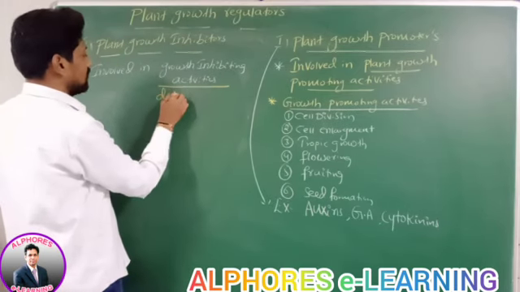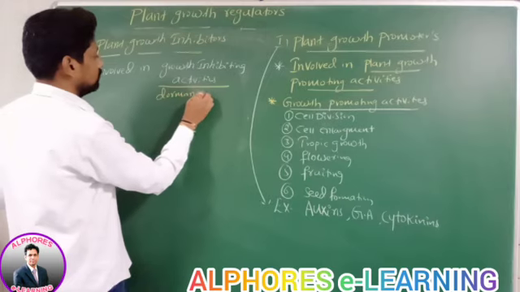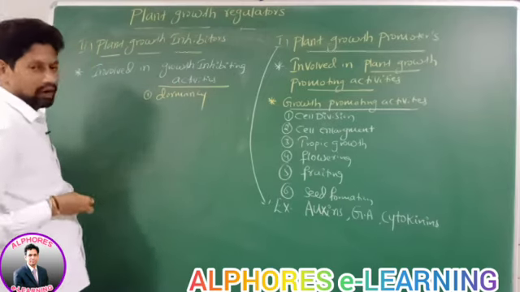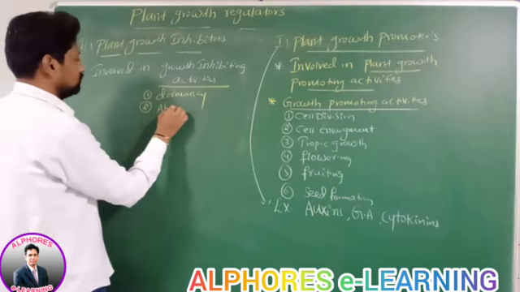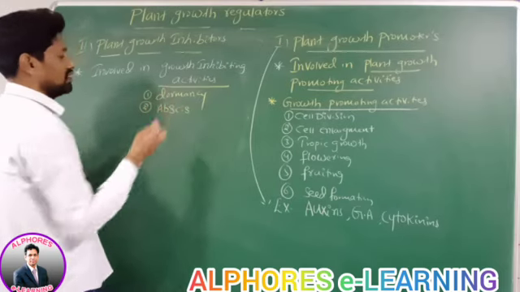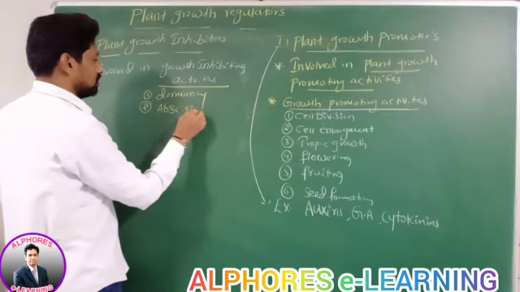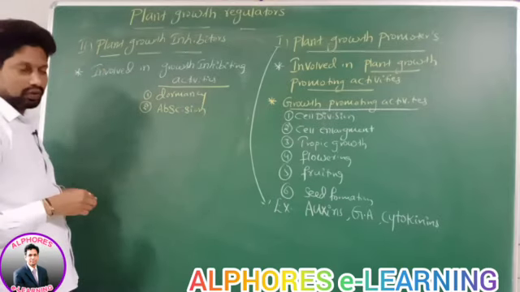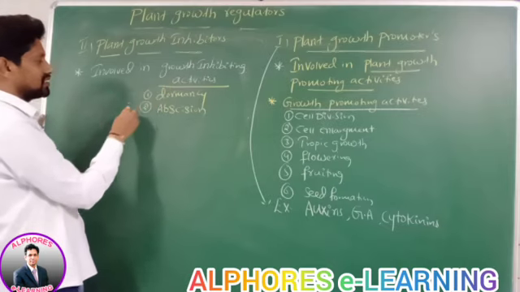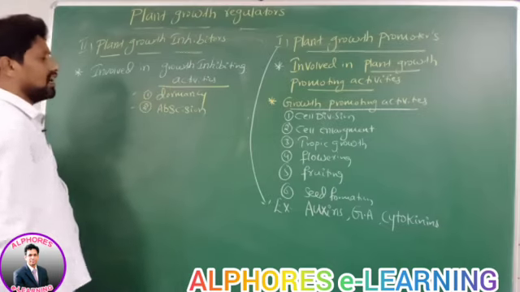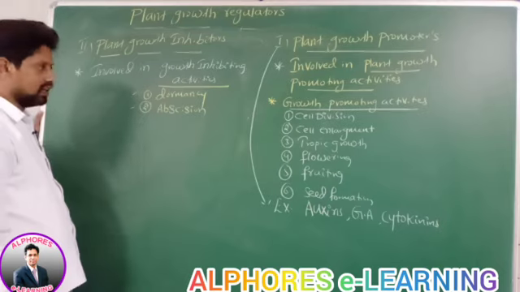Such as dormancy. The second one is abscission. Therefore, plant growth inhibitors are involved in growth inhibiting activities such as dormancy and abscission. Is it okay?